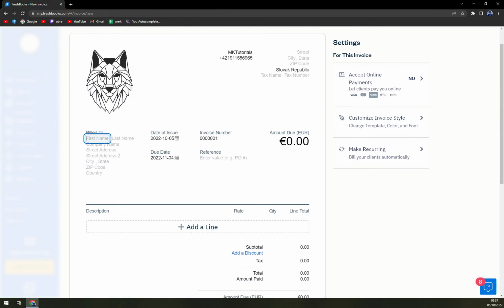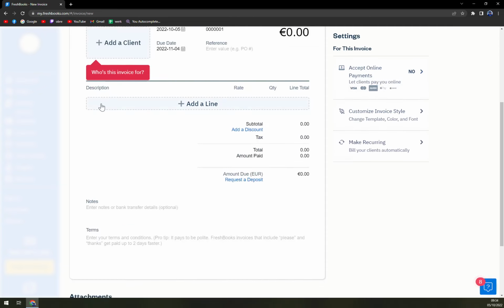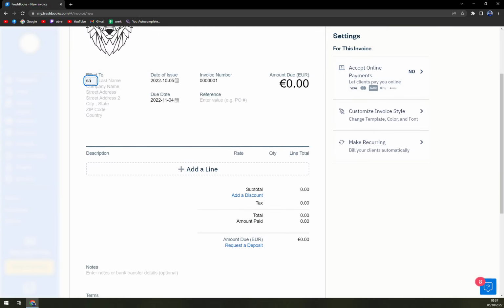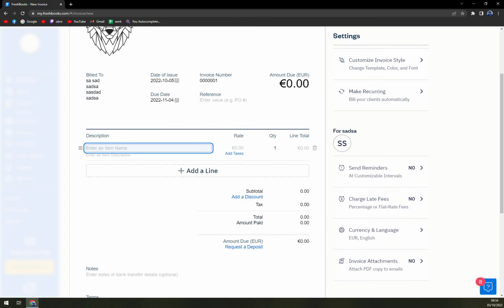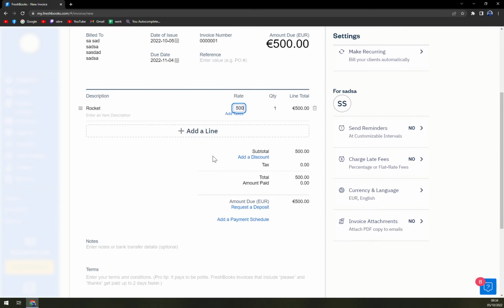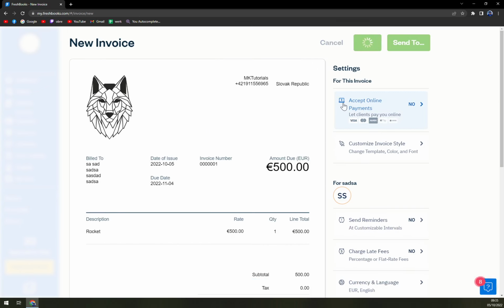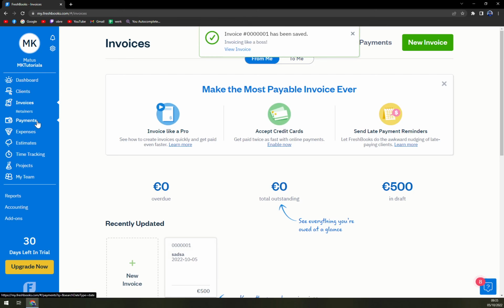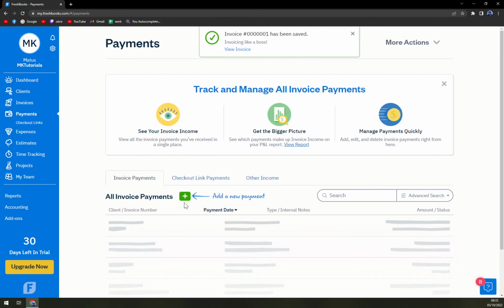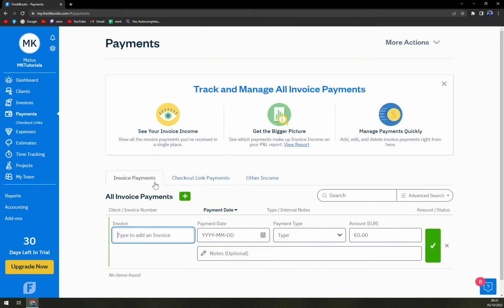We can add the client, and so on and so on. We obviously have to fill all the information. Add a line name of the item, for example, rocket. Rate is 500. Okay. And we can also add a tax, but let's go with 0% so far and save the invoice itself. And once we have some kind of invoice already going on, so we're gonna add the payment.